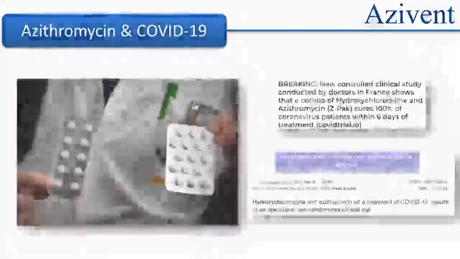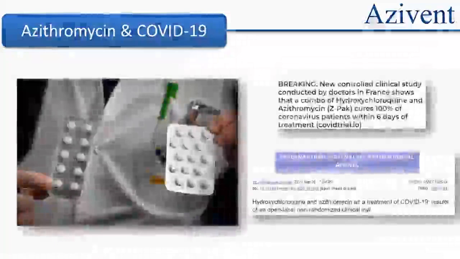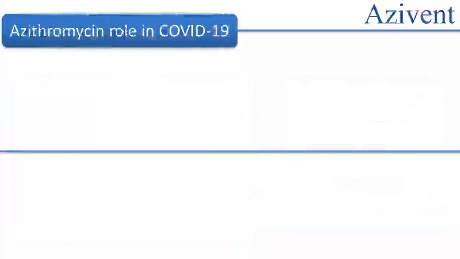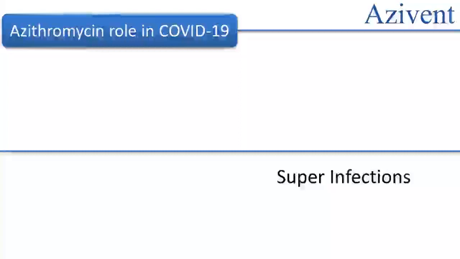There are a couple of studies which mention that a combination of azithromycin and hydroxychloroquine cures the coronavirus patients. Before understanding the role of azithromycin in COVID-19, let us understand what a superinfection is. When an infection occurs after or on top of an earlier infection, it is called superinfection. As per an article by IDSA, around 20% of COVID-19 patients developed superinfection while undergoing treatment.